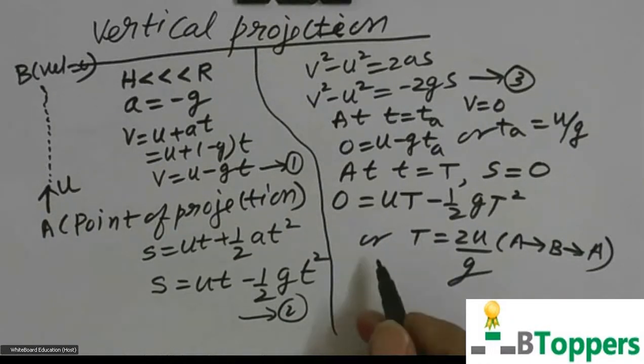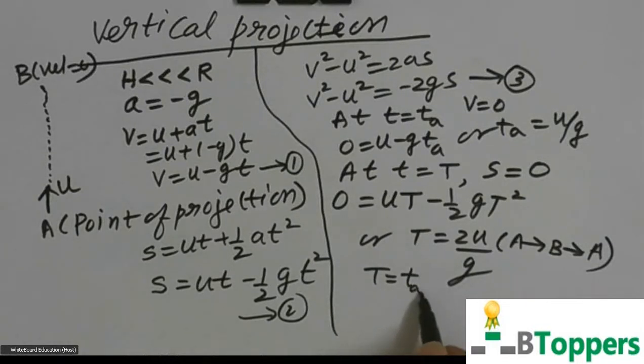The time taken to return from the highest point to the point of projection is called time of descent. So time of flight is equal to time of ascent plus time of descent. So time of descent is equal to time of flight minus time of ascent.